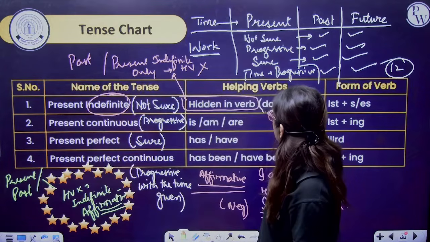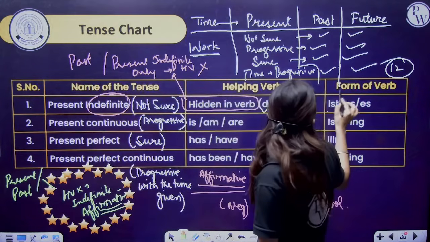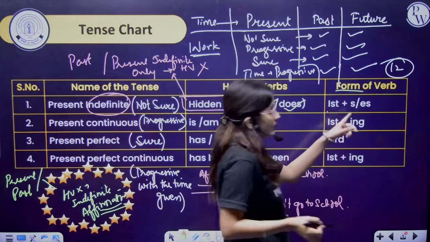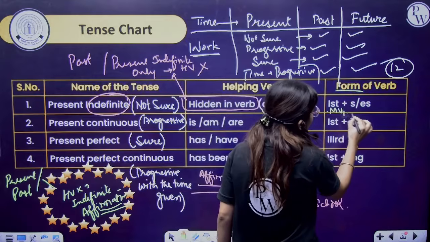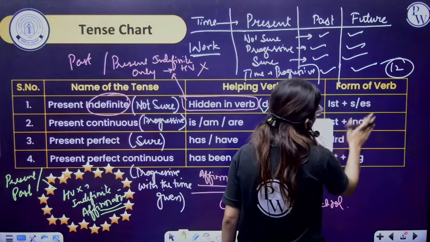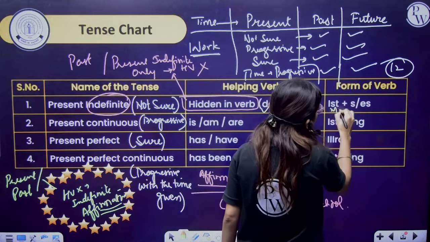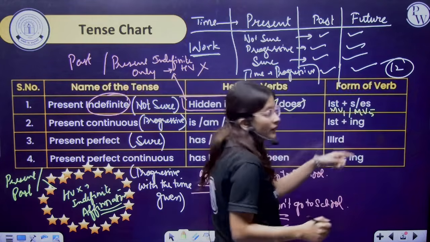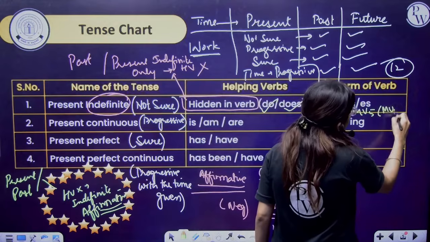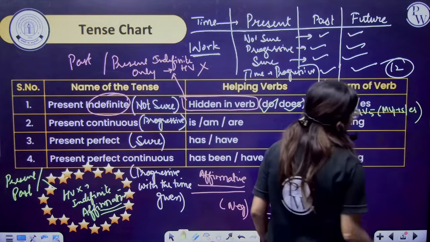Fine. So the helping verb is do and does. The form of verb is main verb first form plus S or ES, that is, main verb fifth form.